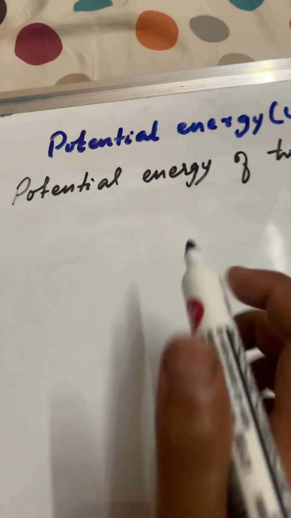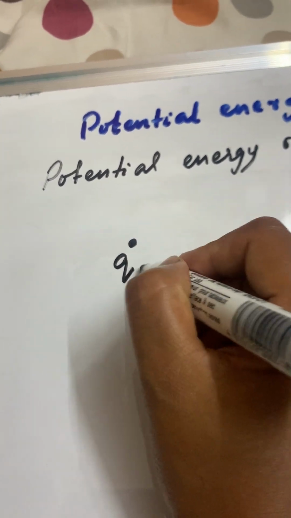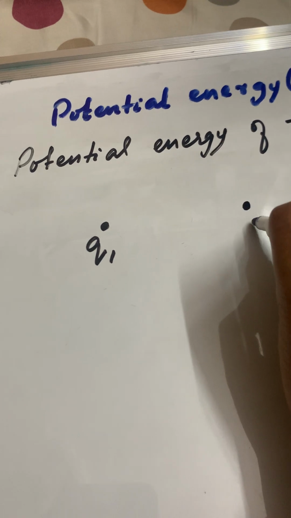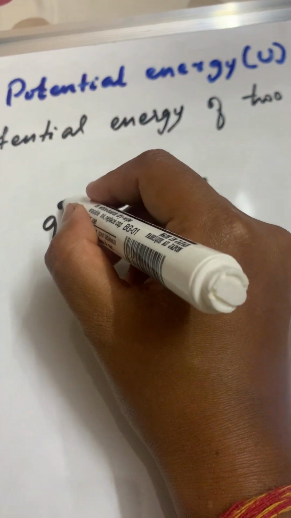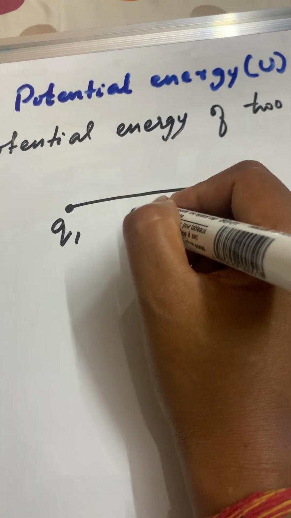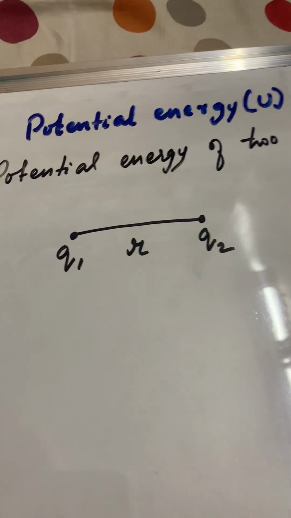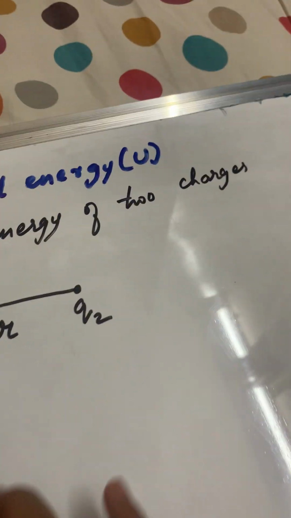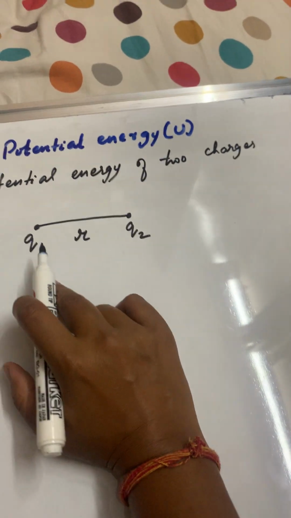Let's say here is q1 and here is q2. Let's say these are at a distance r away. Now, the potential energy of two charges, we said.